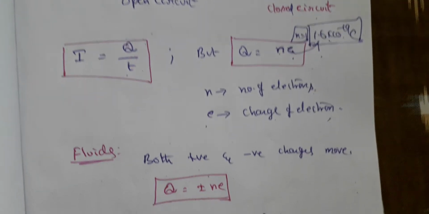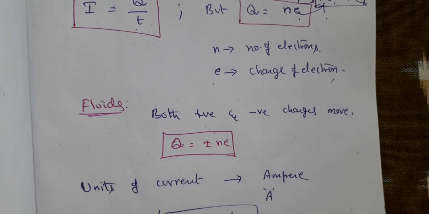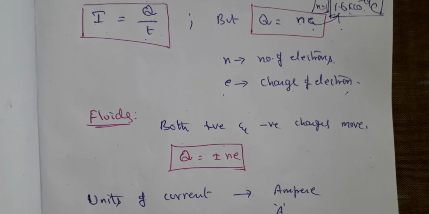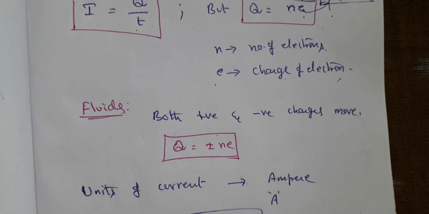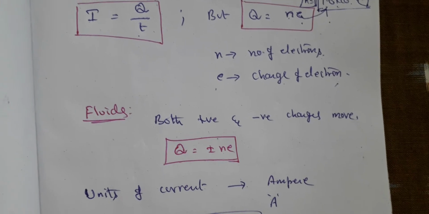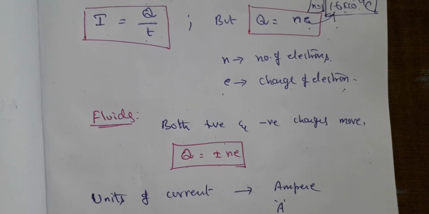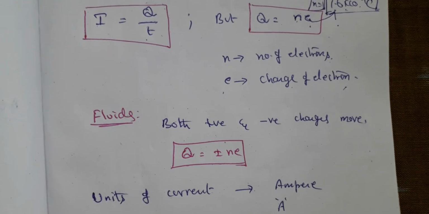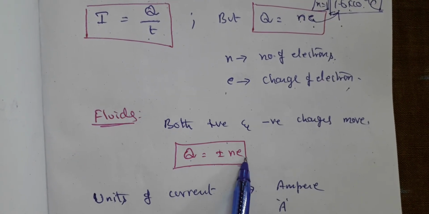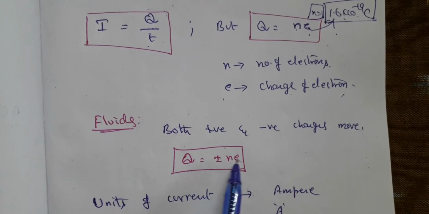That means something like metals. Now if you talk about fluids, that is, when we talk about electroplating and the functioning of the battery in earlier classes, you can see that one electrode will be the cathode and one will be the anode, and you can see the positive and the negative ions moving within the liquid of the battery. That means inside fluids, both positive charges as well as negative charges move. Because of that, the net charge there we will mention as plus or minus Ne, plus for positive charges, minus for negative charges.